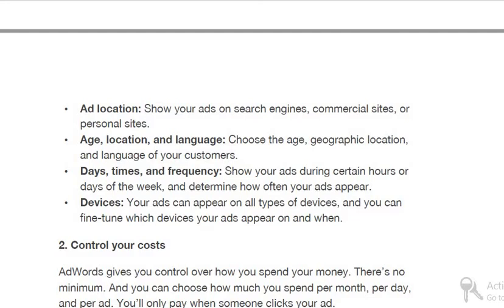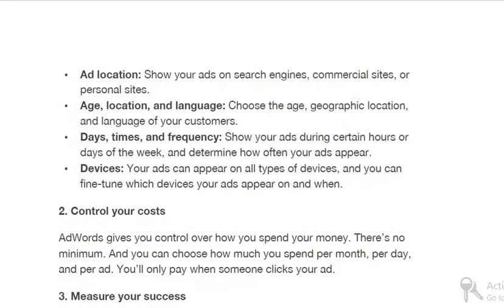Age, location, language. You can target a particular age group or a particular geographical region or location, in a language, multiple languages. Days: some days of the week, maybe weekends for travelers, Saturday, Sunday, or for helping travelers with such advertising. Times: maybe in the evening only, or maybe sometime in the lunch hours. Frequency, how many times, right? All these facilities are available with Google AdWords.